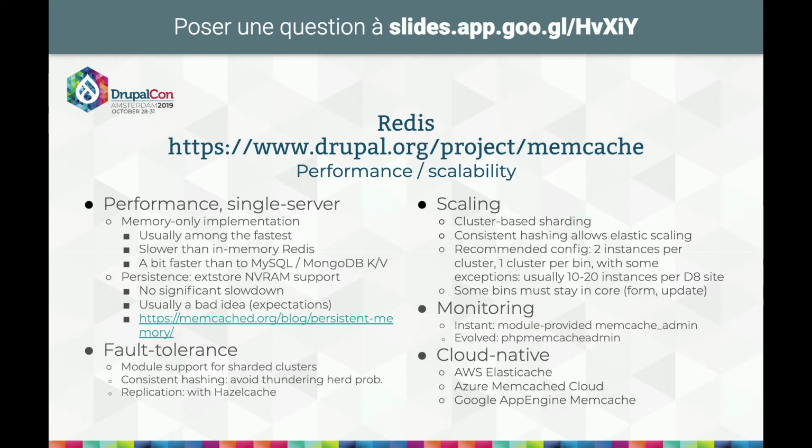The fact is, it's often not well understood, and you need 10 to 20 instances on a typical Drupal site, whereas some companies will tend to put just one Memcached and claim it's enough. It's not, really. You have limited availability of monitoring in the module itself, but it's better to use a contribution product which is called PHP Memcache Admin, which gives you a lot of features to administer, configure, and even modify data in the cache. It's also cloud native, like Redis, on both AWS, Azure, and Google.